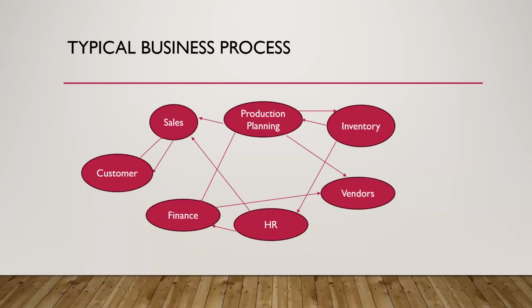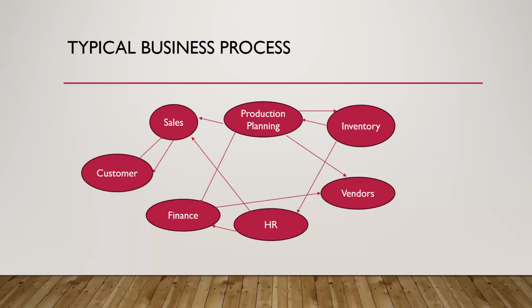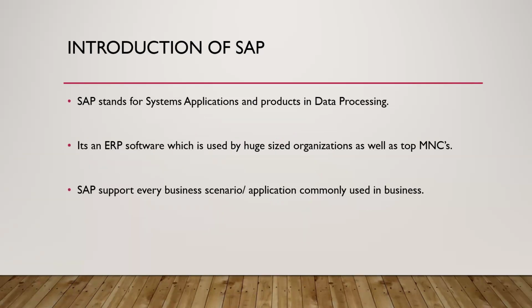So this is what the centralized and decentralized system is. In a centralized system, there is only one software which is managing all the things, and all the things are managed in a proper way. Whereas in a decentralized system, everyone has their own software. Okay, so it is always better to have a centralized ERP software.